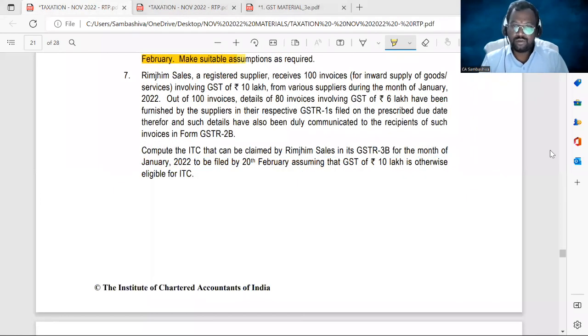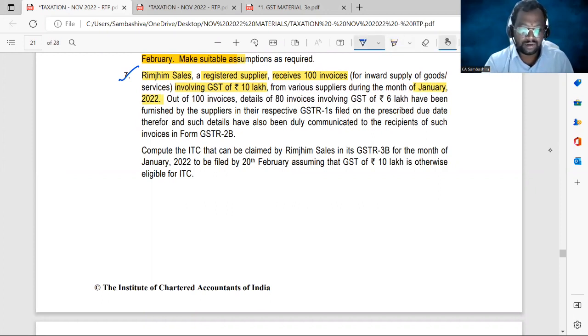So let's continue with problem number 7. Rimjin Sales, a registered supplier, receives 100 invoices for inward supply of goods or services involving GST of 10 lakhs from various suppliers during the month of January 2022.